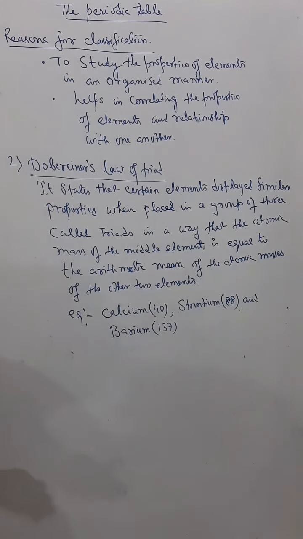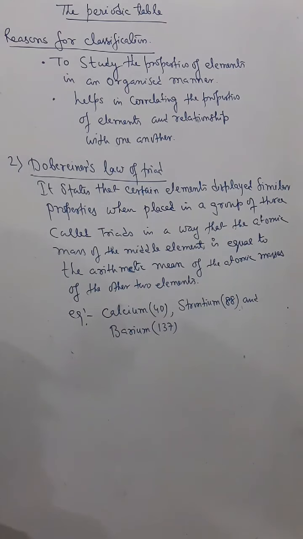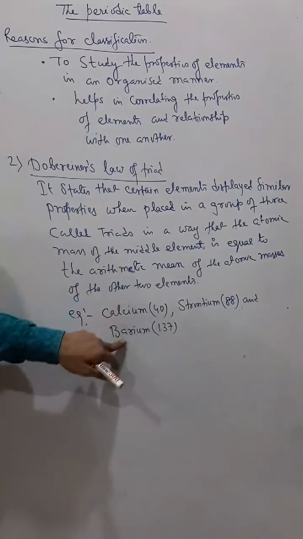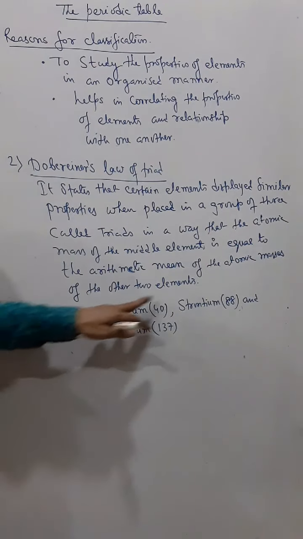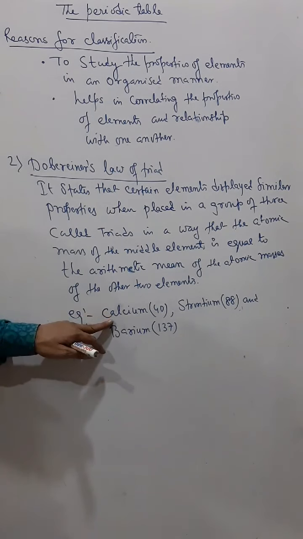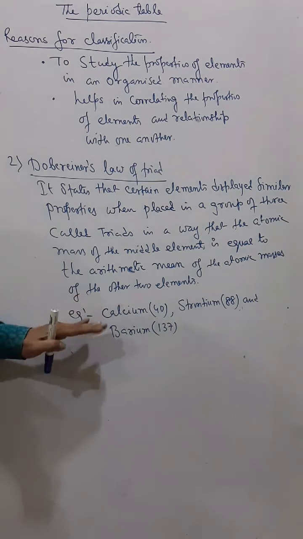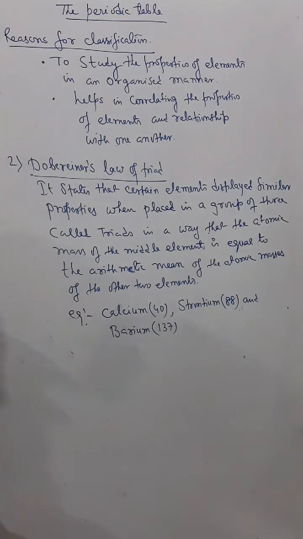Say for example, calcium, strontium and barium form a triad. And if you compare their properties, they display similar properties. Everybody's valency is 2. Everybody is a metal. They are good conductors of electricity. Their oxides are basic in nature. That means they form basic oxides. And so on. So this is one example of a triad. So he made many triads like this. And after making those triads, he found that all the elements in a triad display similar properties.